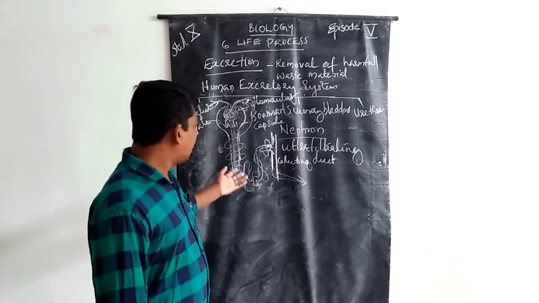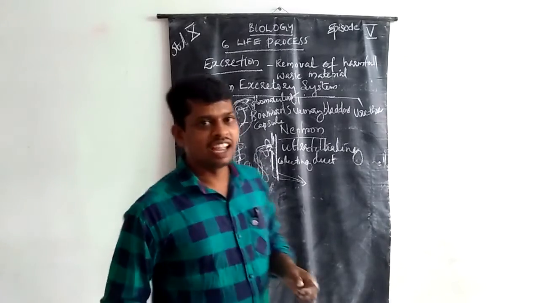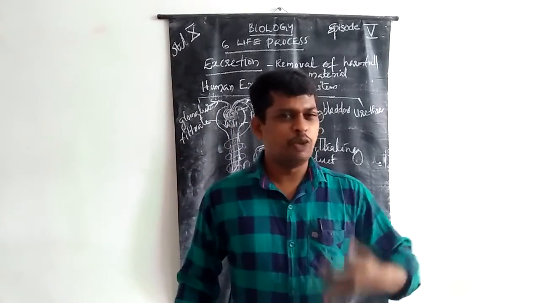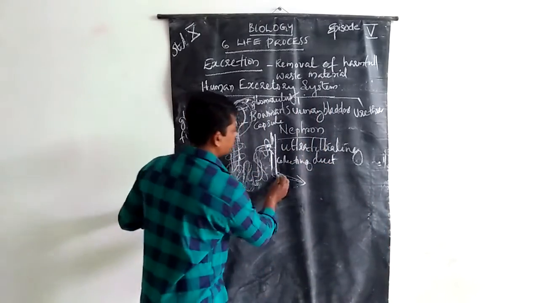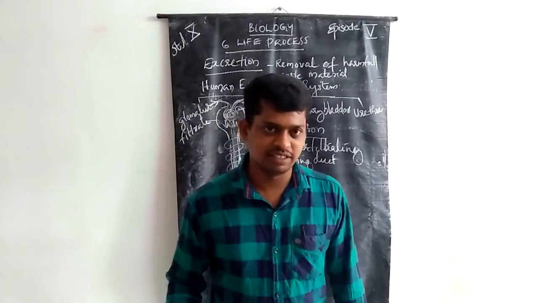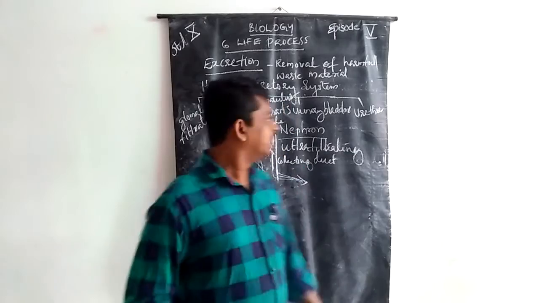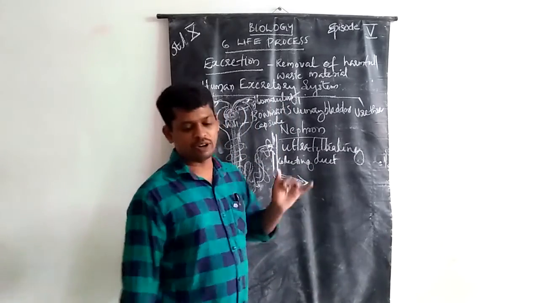The remaining creatinine, urea, and waste water go towards the urinary bladder. This is the structure of the nephron.